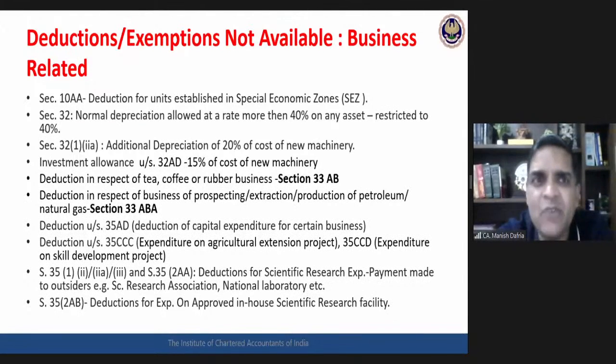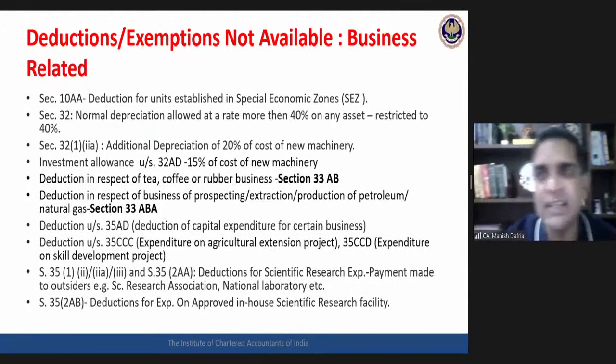So these are various deductions and exemptions not available when somebody is going for 115BAC, the optional rate mechanism. Business related deductions, exemptions not available, and other heads deductions, etc., not available, that we have discussed in the earlier slide. So the first part of this new scheme is the rate. The second part of this new scheme is that deductions, exemptions are not available.